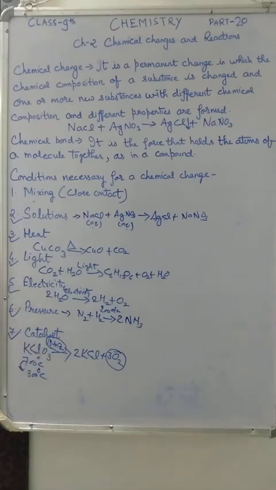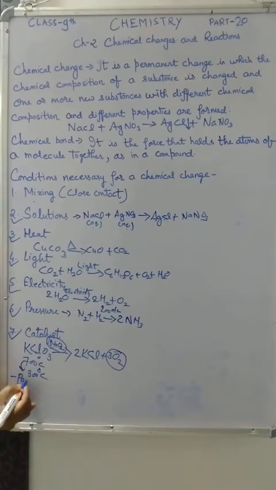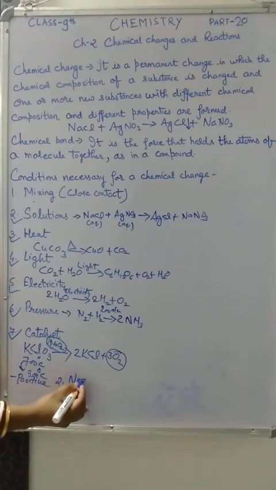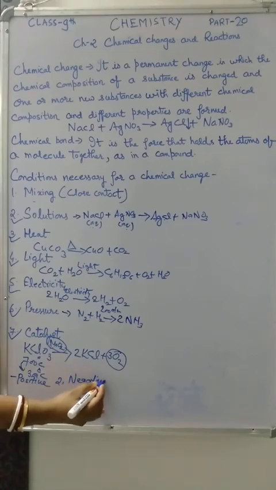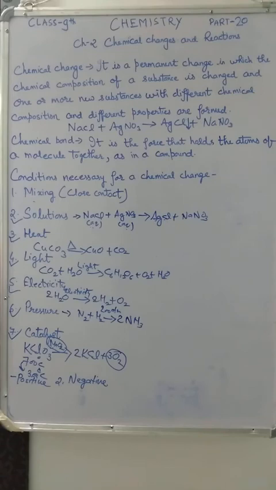So there are two types of catalysts. First one is the positive catalyst and second one is the negative catalyst. What do you mean by positive catalyst? When a catalyst accelerates a reaction, it is known as positive catalyst.